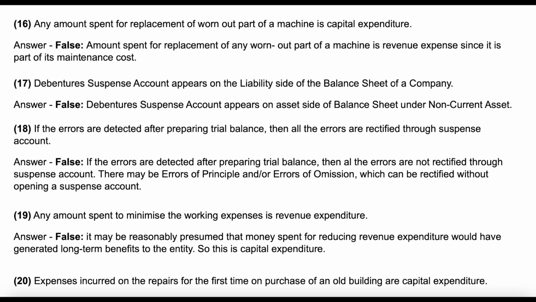Question 19. Any amount spent to minimize the working expenses is revenue expenditure. Answer: false. It may be reasonably presumed that money spent for reducing revenue expenditure would have generated long-term benefits to the entity. So this is capital expenditure.